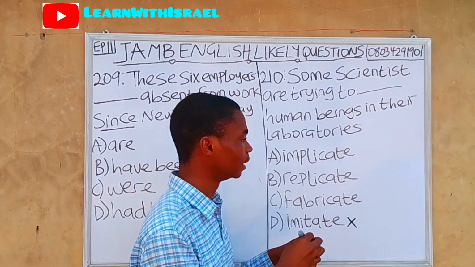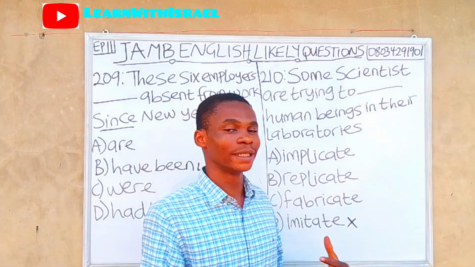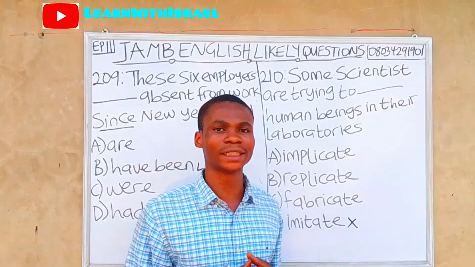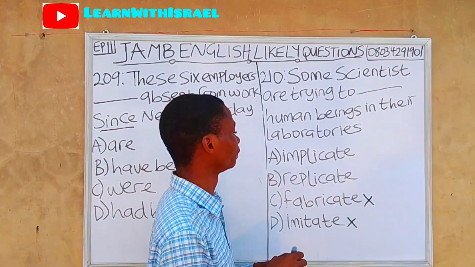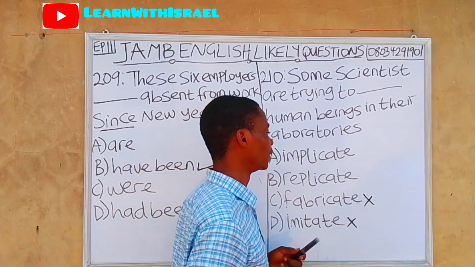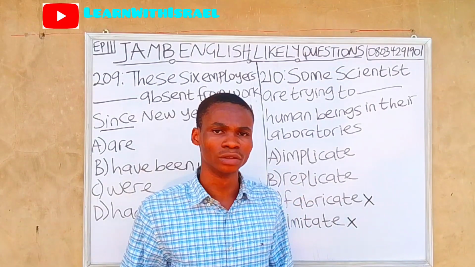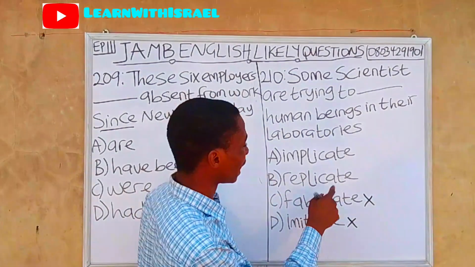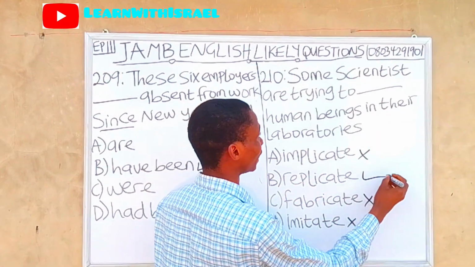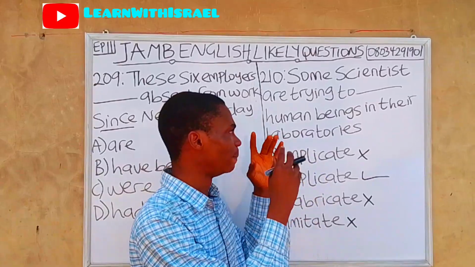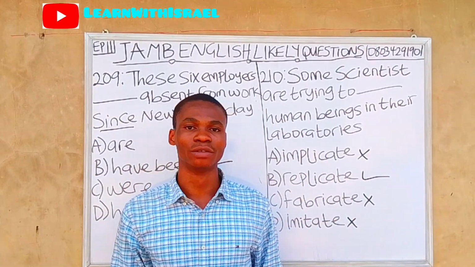Option C, fabricate. You cannot fabricate a human being. You can only fabricate a machine. So fabricate is also wrong. Replicate, option B. Some scientists are trying to replicate. What does replicate mean? Replicate means to copy, to clone, to duplicate. And implicate is also wrong. So replicate is the correct answer. Some scientists are trying to replicate human beings in their laboratories.